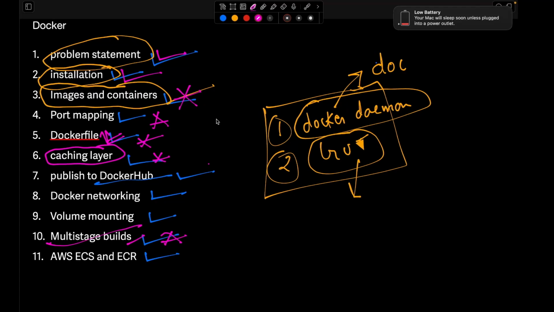Okay, so now we have covered port mapping. Now what things are left? We'll publish the image that we have created to Docker Hub. Then we will see Docker networking, Docker mounting, AWS ECS and ECR.